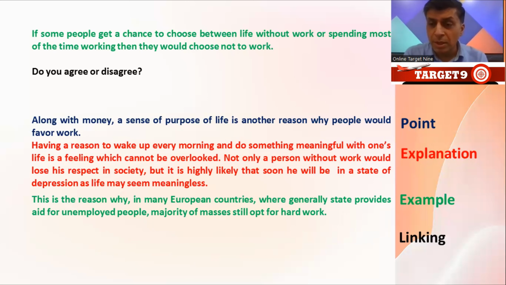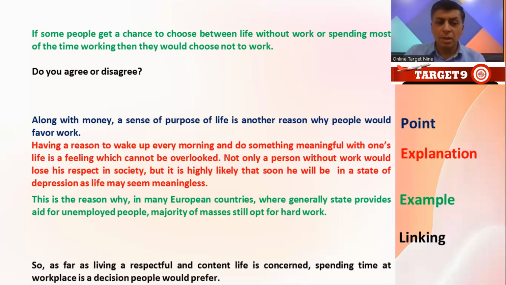Now, what my example is saying is that there are some countries in the world where people have this option that they can live their life without work. Governments pay the money, but still people there work really hard. Why are they doing so? Because they know this choice is not suitable because it doesn't give us any purpose in our life. So you can see the example now.